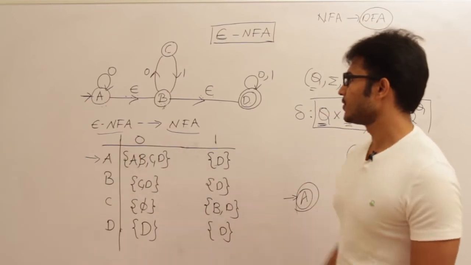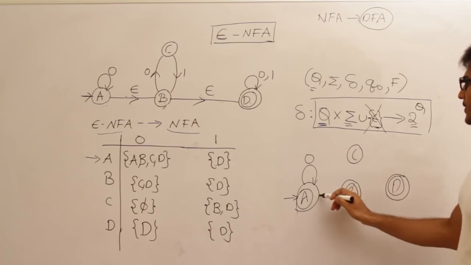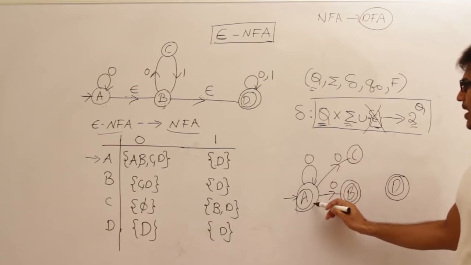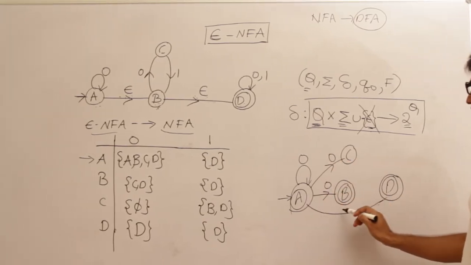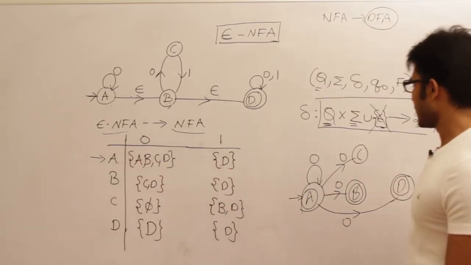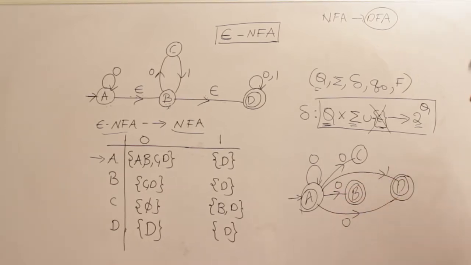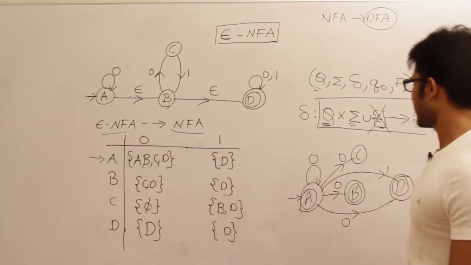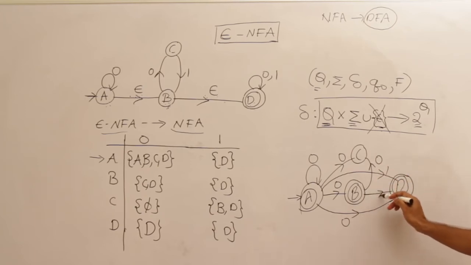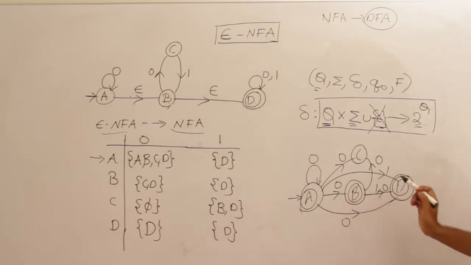So see this, capital A on 0, what is it doing? On 0 it is going to A, as well as to B, as well as to C, as well as to D. Next, A on 1, where is it going? A on 1 is going to D. Fine. Next, B on 0, where is it going? B on 0 is going to C as well as D. B on 1, where is it going? It is going to D.